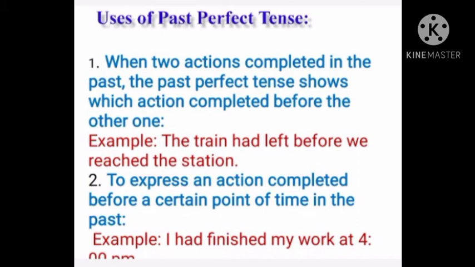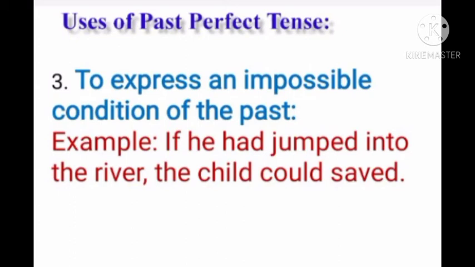And secondly, we use the past perfect tense to express an action completed before a certain point of time in the past. For example, I had finished my work at 4 p.m. We also use the past perfect tense to express an impossible condition of the past. For example, if he had jumped into the river, the child could have been saved. So, in this way, we use the past perfect tense in different ways.